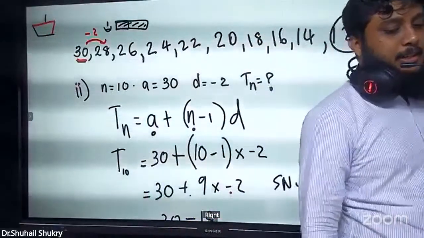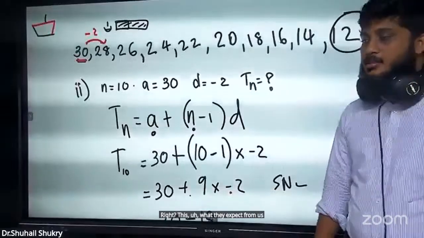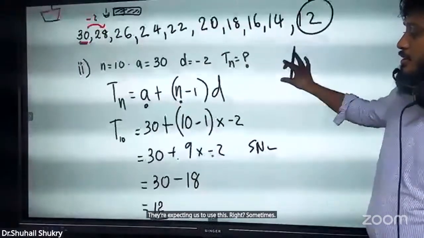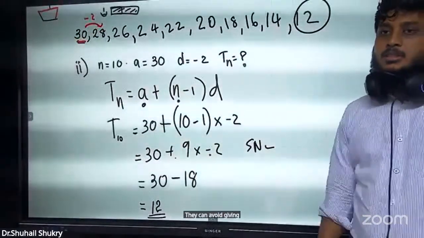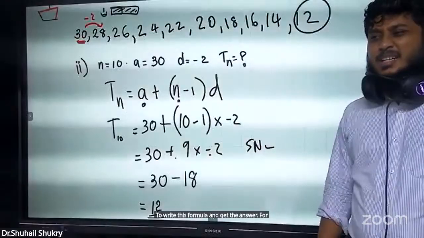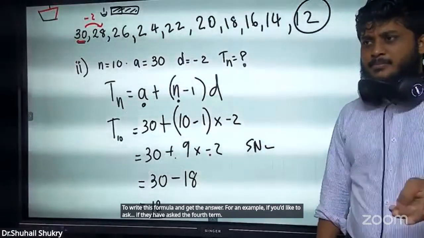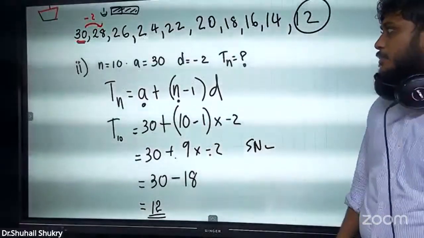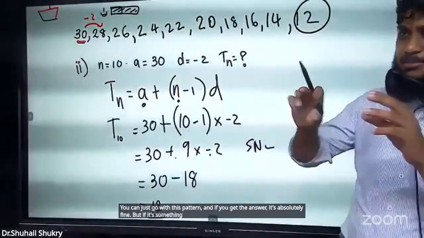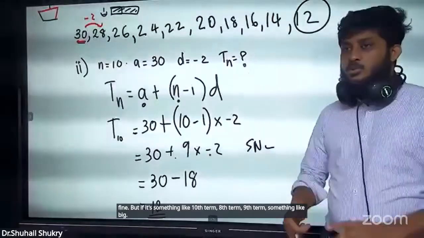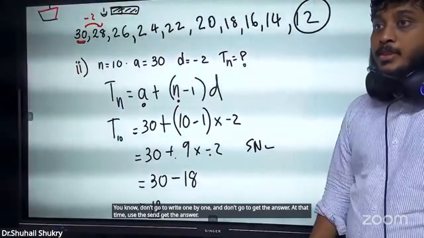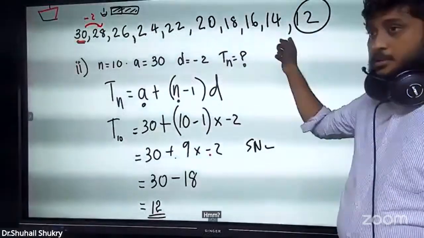Right? What they expect from us in the exam is that they are expecting us to use this formula. Sometimes they can avoid giving marks for this. So the best thing is to write this formula and get the answer. For example, if they have asked for the fourth term, it's fine. You can just go with this pattern, and if you get the answer, it's absolutely fine. But if it's something like the 10th term, 8th term, 9th term, something big, then don't write them one by one and get the answer. At that time, use this and get the answer. Like this.